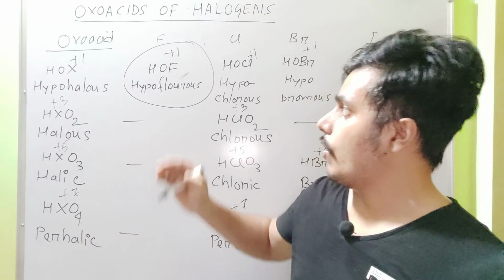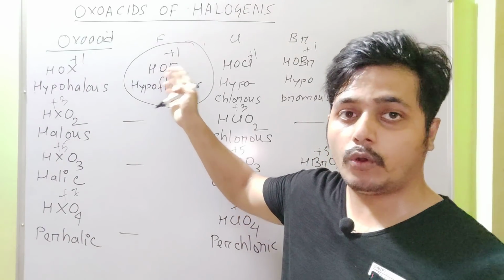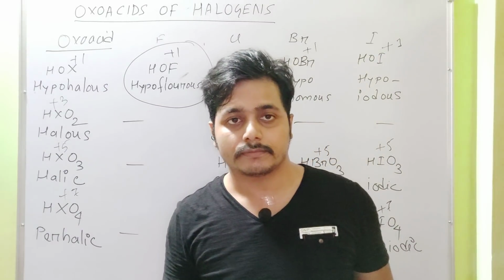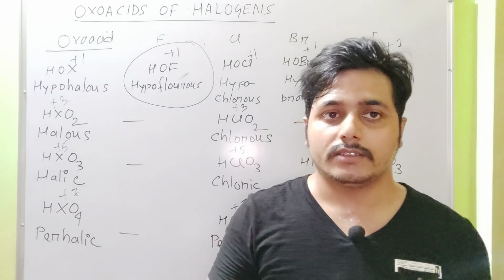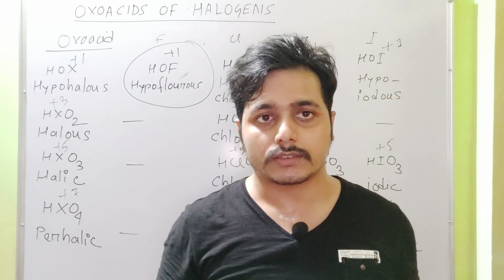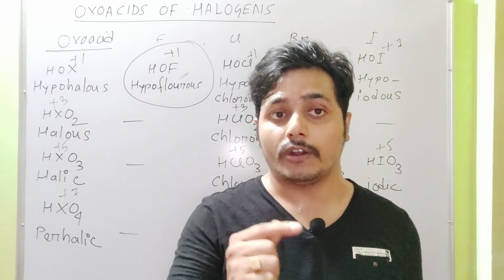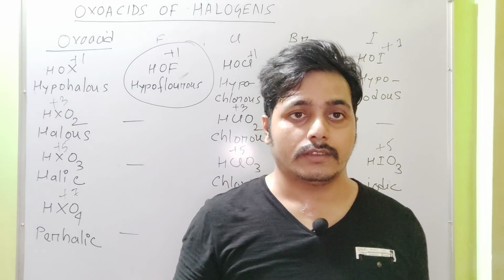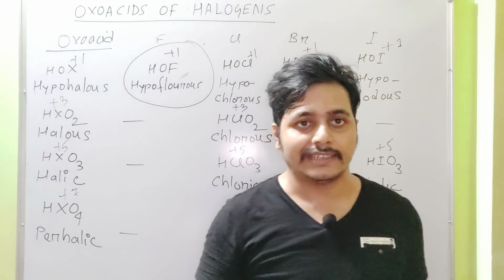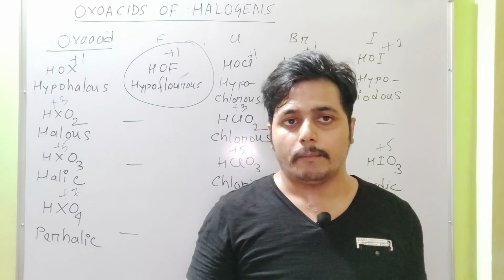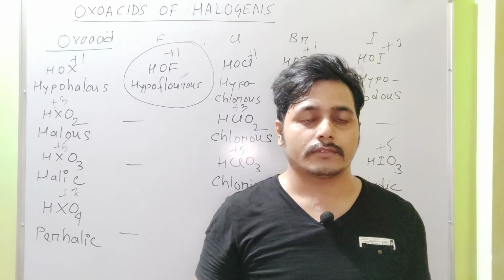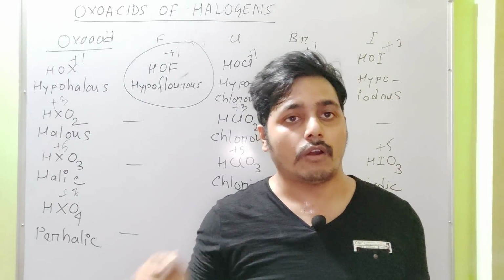You can prepare the oxo acid HOF, hypofluorous acid, but it is not stable. You can prepare an unstable compound, but you cannot keep it for a long time. Unstable does not mean you cannot prepare. Unstable means you can prepare, but you cannot store for a long time.